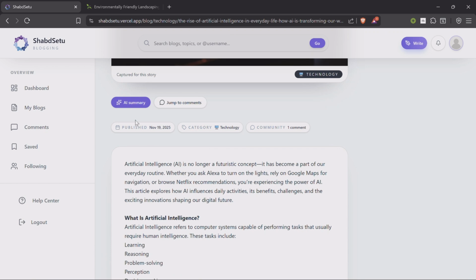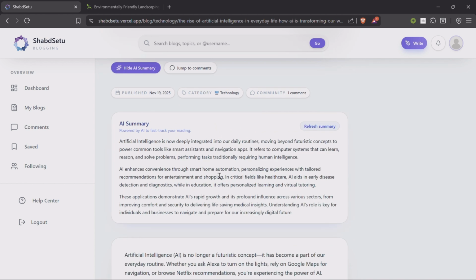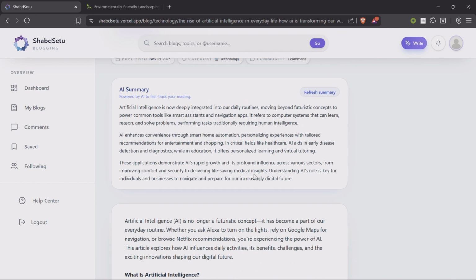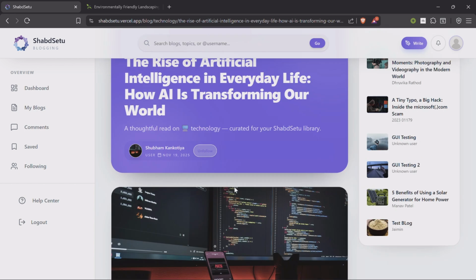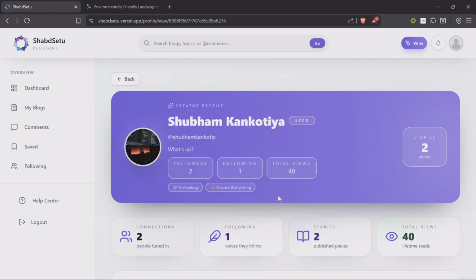You can also use the AI summary feature as an authorized person here, which will generate a small summary of the blog's large content, right? And here we have category, comments, and from here we can navigate to the author's profile also, right?